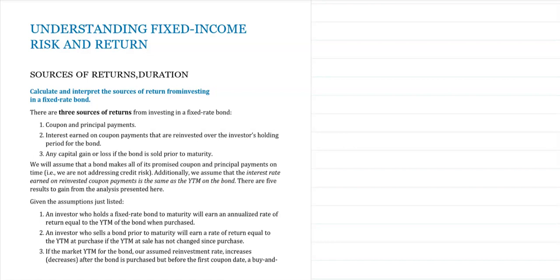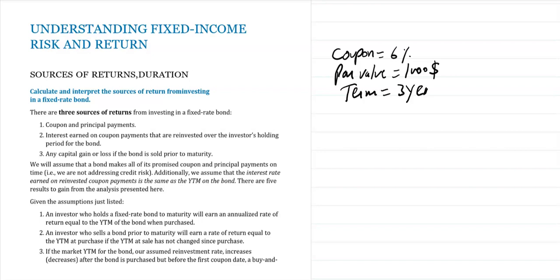For example, you have invested in a fixed rate coupon 3 year bond. The coupon of the bond is 6%, face value is $1,000, and the term of the contract is 3 years. So what you will receive in these 3 years: at the end of year 1 you will receive $60, and at the end of year 3 you will receive